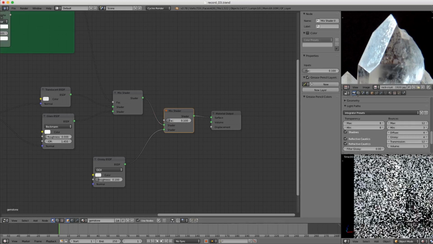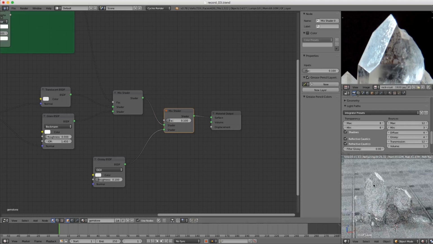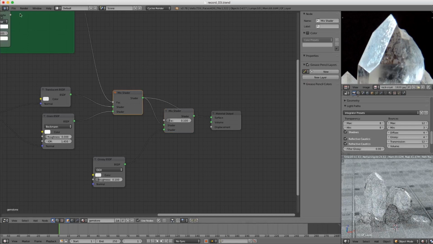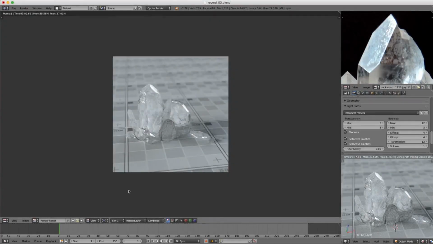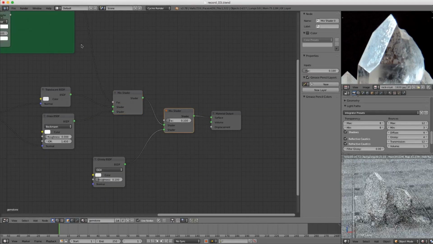Our preview window down here is starting to be a little sluggish. We've got refractions and caustics, reflections, all happening, and so it's not going to be very snappy, but we might get away with it for some things. But I also am going to start rendering images for us to flip back and forth between. So first, let's do a render of pre-reflections, and then we'll jump to slot 2 and do a render with the reflections.